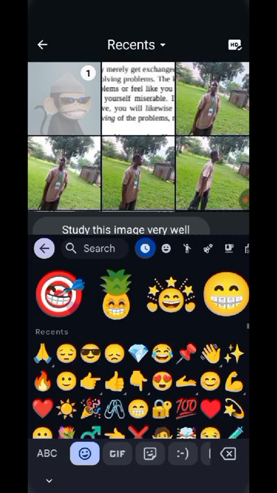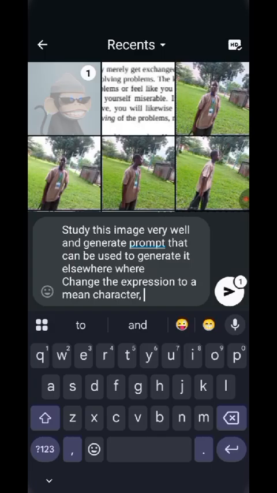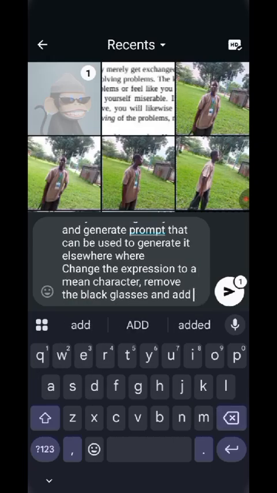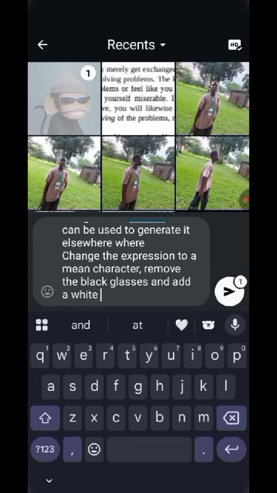Remove the black glasses and add a white glass.